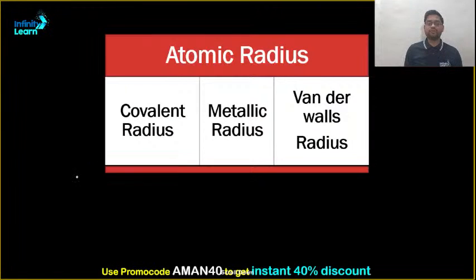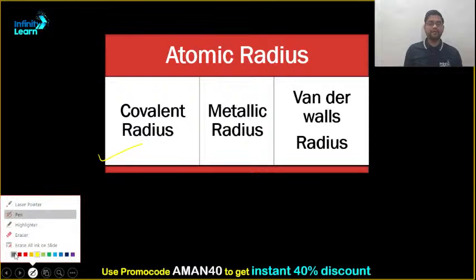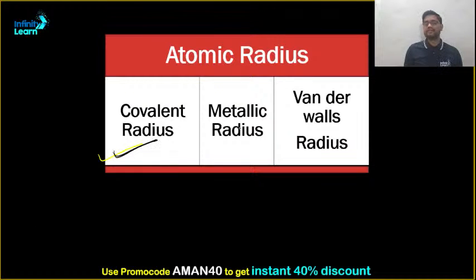The first one is covalent radii. Then the second one is metallic radii, and the third one is van der Waals radii. Van der Waals radii is completely applicable for noble gases. Metallic radii are for metals. And covalent radii are for what? Non-metals basically.